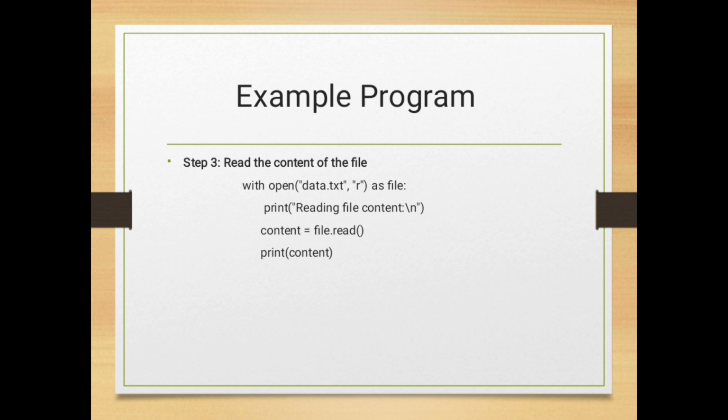Next, print reading file content. This just prints a message to let the user know the program is about to display the file content. content equals file.read. The read function reads the entire content of the file and stores it in the variable called content. Now print content. Finally, it prints the value of content which shows the text inside the file. That's it.